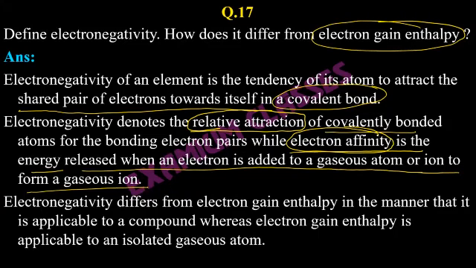Electron gain enthalpy: normally if chlorine gains an electron, it will attain noble gas configuration, from 17 to 18 like argon, and it will release energy because it becomes stable. So electron gain enthalpy will be negative. Why? Because energy is released. Electron affinity is the same thing with a positive sign. That's it.